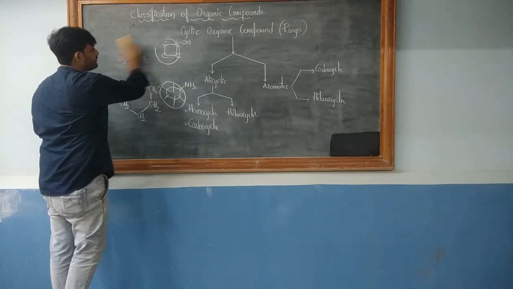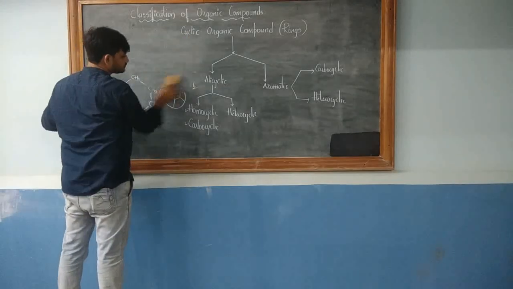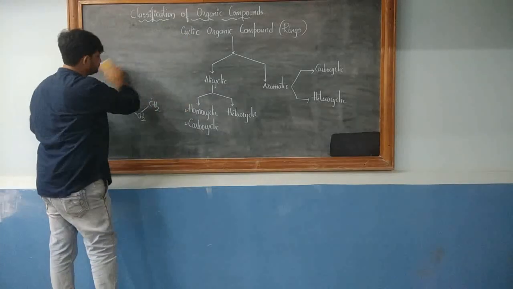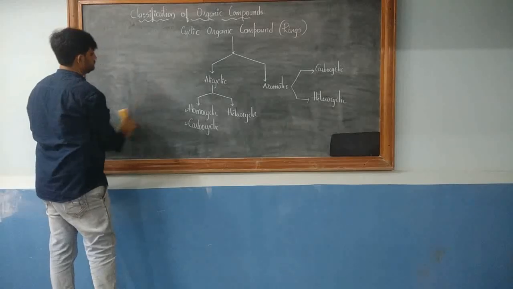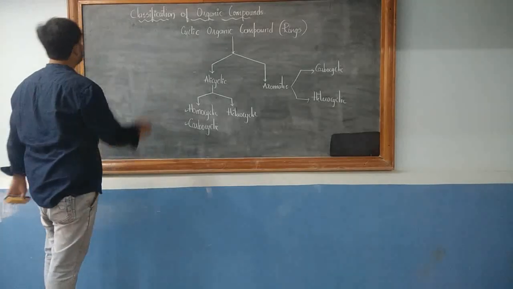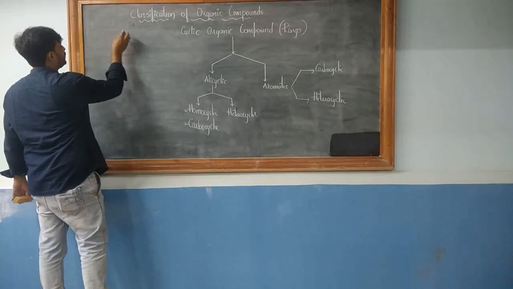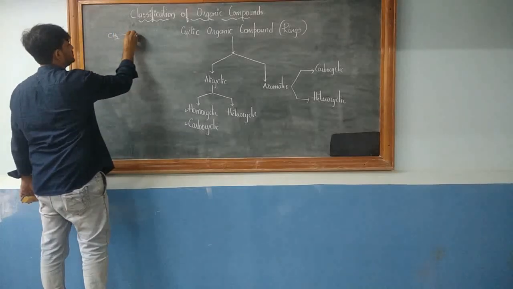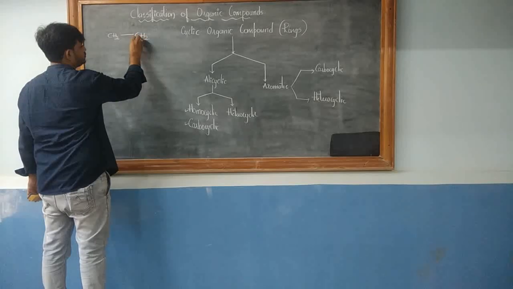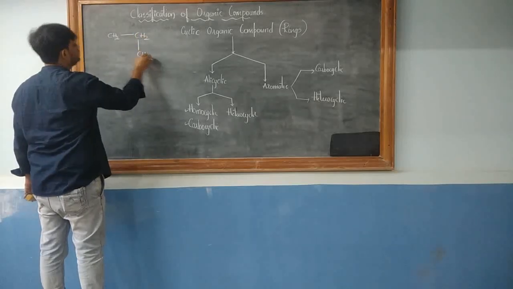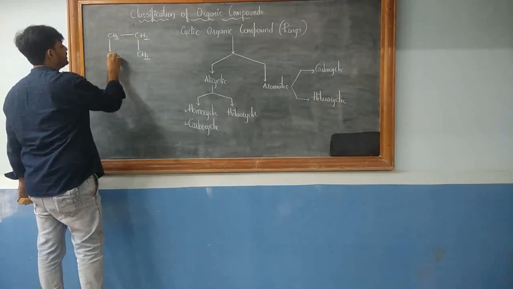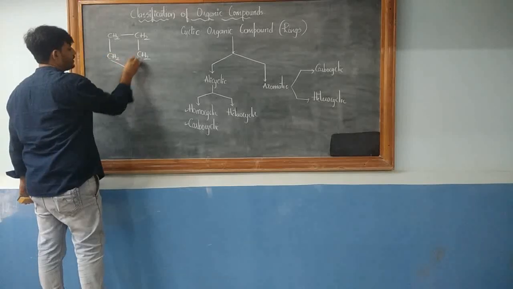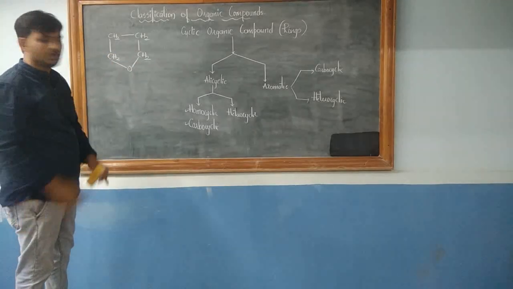Let's go with a different example now. Say I have an organic compound of the type CH2 single bond CH2 single bond CH2 single bond CH2. Now this is bonded to oxygen. Look at the ring.